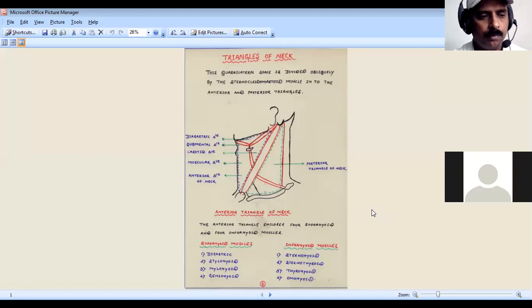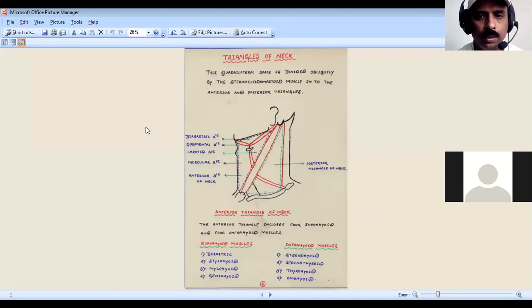After this, you have to know about the subtriangles of the anterior triangle. We have the submental, digastric, carotid and muscular triangles. In the posterior triangle, we have the occipital and the supraclavicular or subclavian triangle. These are the two triangles. So it is very important to know about the anterior and posterior triangles of the neck.